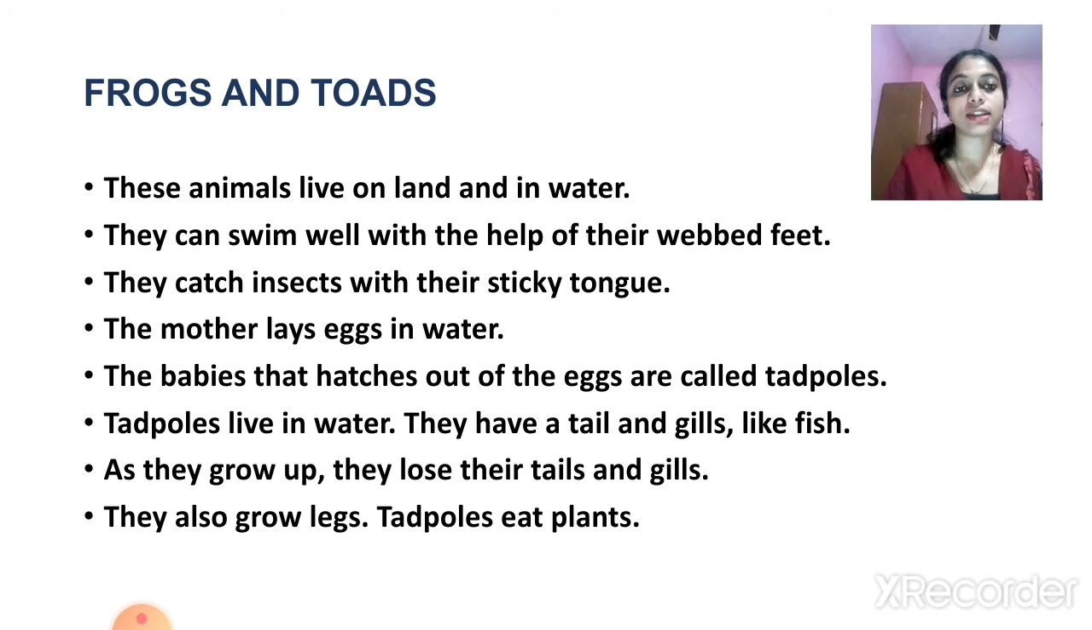First, they can live both in water as well as on land, and they have webbed feet in order to swim, and they have a sticky tongue to catch insects. And the young ones are known as tadpoles.